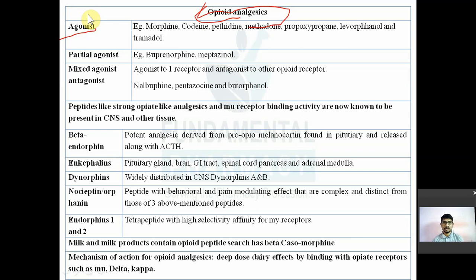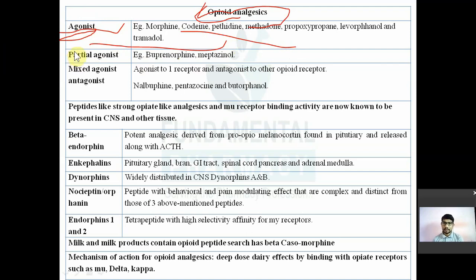So in that we have agonists, like morphine, codeine, pethidine, methadone, oxypane, levorphanol, then tramadol. So these drugs are agonists to opioid receptors. The mu, kappa and delta are the three opioid receptors. Their agonists are morphine, codeine, pethidine, methadone, propoxyphene, levorphanol and tramadol.